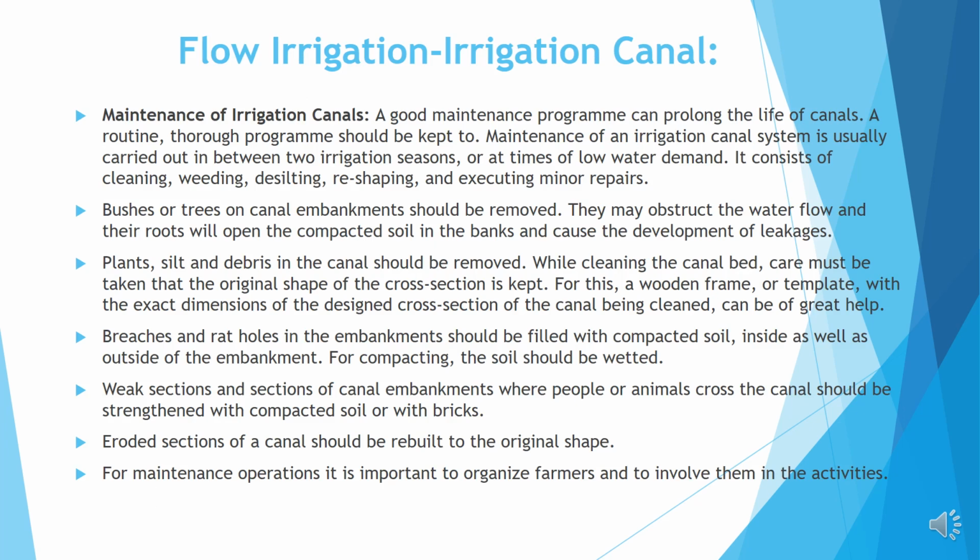Maintenance of irrigation canals. A good maintenance program can prolong the life of canals. A routine thorough program should be kept too. Maintenance of an irrigation canal system is usually carried out in between two irrigation seasons or at times of low water demand. Bushes or trees on canal embankments should be removed. Plants, silt and debris in the canal should be removed. While cleaning the canal bed, care must be taken that the original shape of the cross section is kept.